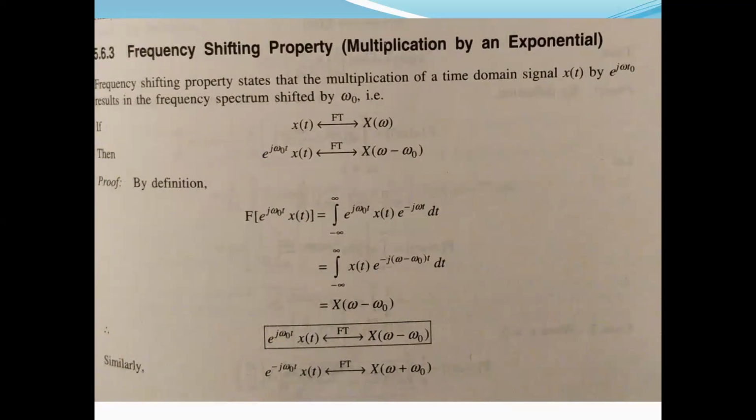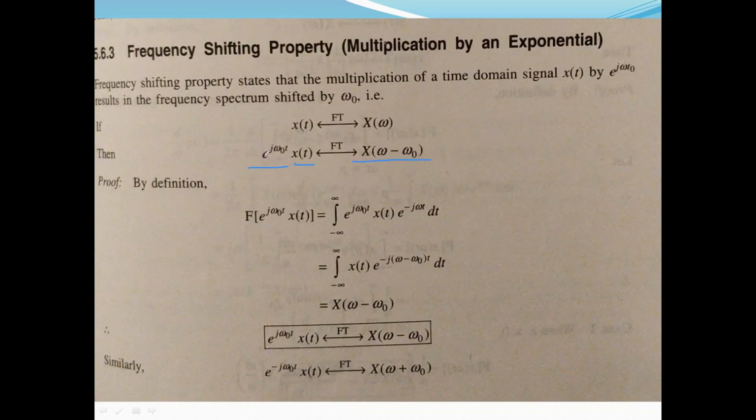So mathematically we can say if x of t has Fourier transform X of omega, then the Fourier transform of e to the power j omega naught t into x of t, the frequency spectrum gets shifted by omega naught.